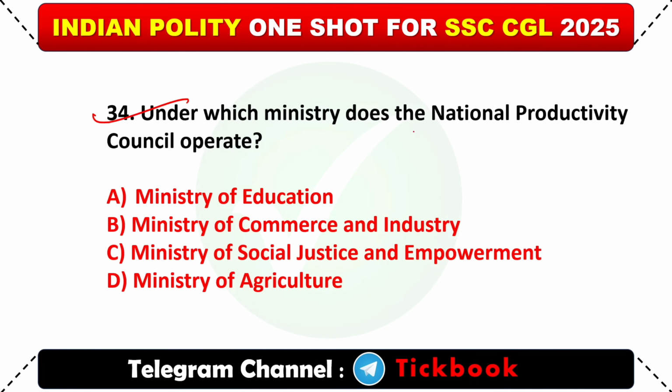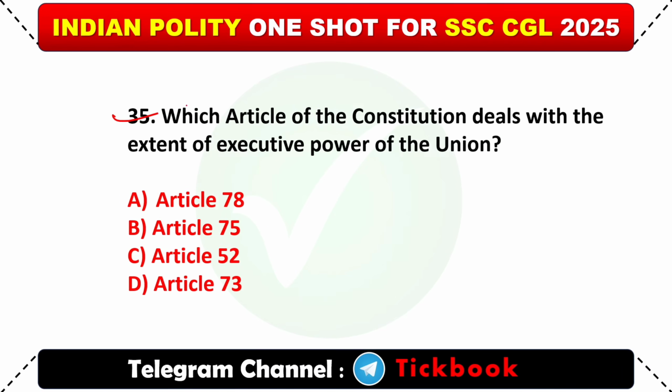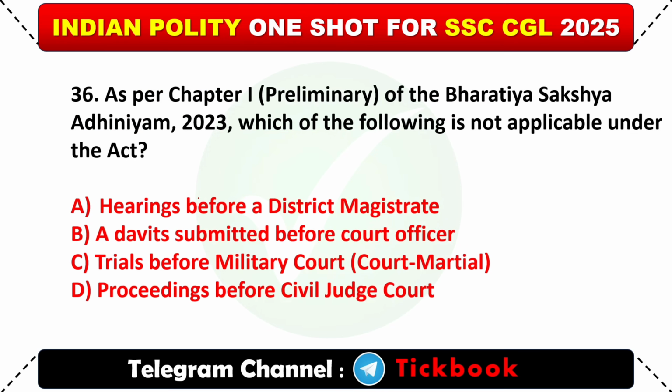34. Under which ministry does the National Productivity Council operate? Option number B, Ministry of Commerce and Industry. 35. Which article of the Constitution deals with the extent of executive power of the Union? Option number D, Article 73.